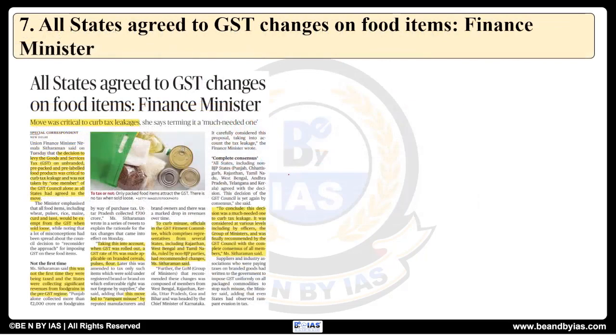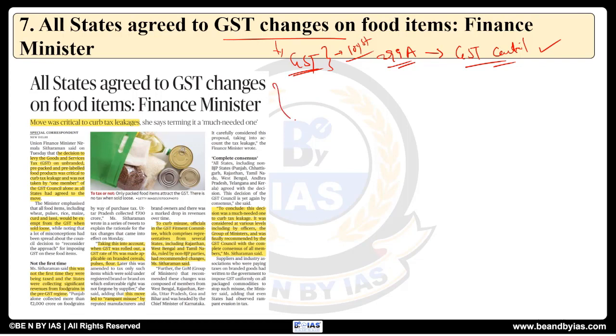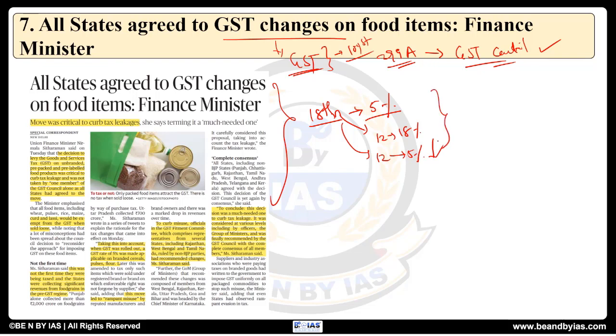Now, going ahead, the next article is all states agree to GST changes on food items. See, we have seen the changes that have happened on the GST and the background study of GST with the 101st Amendment Act and Article 279A, which has set up the GST Council, which is chaired by the Finance Minister. All these things we have covered. Now, what is there in the news? Recently, on 18th July, certain changes have happened, certain things have been brought into the 5% slab, and certain goods have been increased from 12% to 18%, certain goods have also been reduced from 12% to 5%. So these changes have happened.